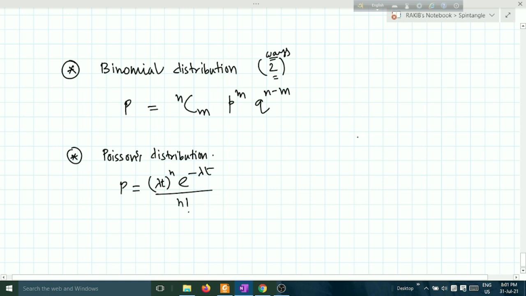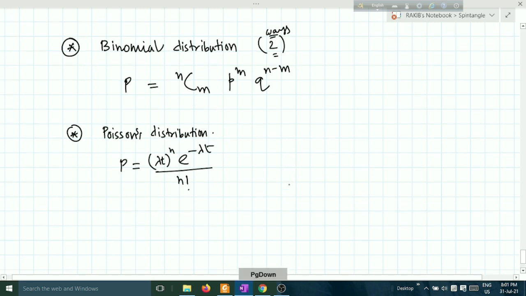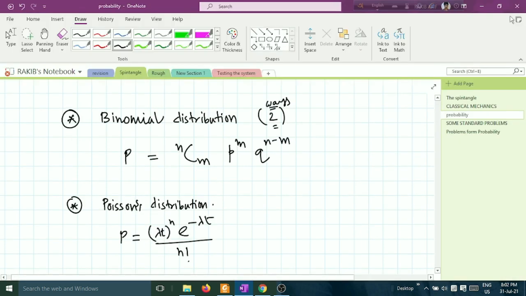Now this is the theory of probabilities over, I think so, and if there remains something, then I will cover it in an extra video. After this we will directly jump into the random walk problem on the very next day. Okay, now let's do some problem. Give me 1 minute just.